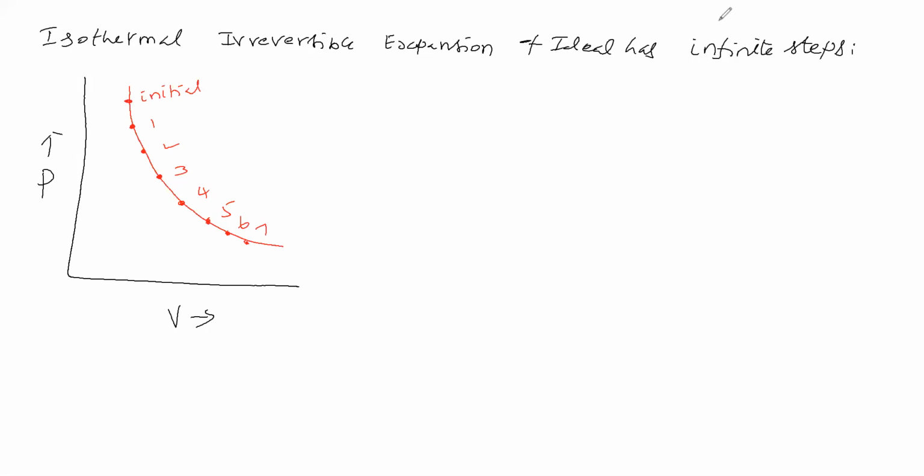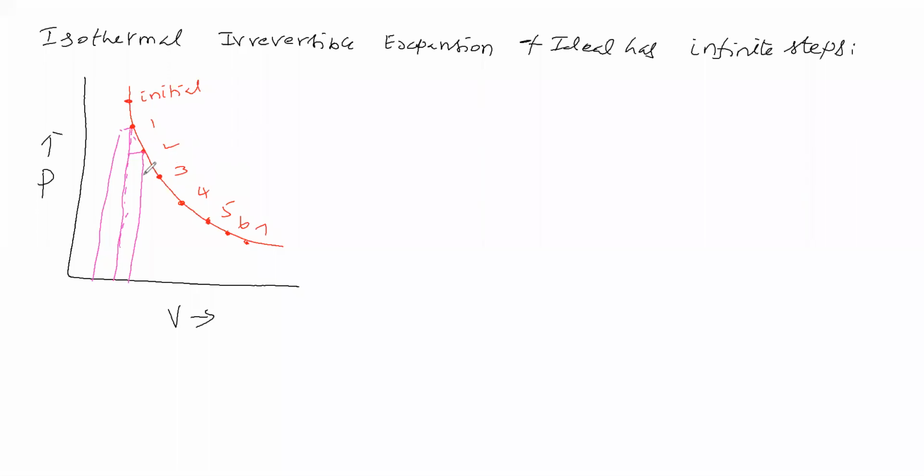Now we will see what the work done is in the first step. For the first step work done, you take the first step external pressure, the corresponding volume, and the initial volume. This area is the first step work done. Then the second step work done: you take the second step external pressure and the second step volume. This area is called the second step work done.